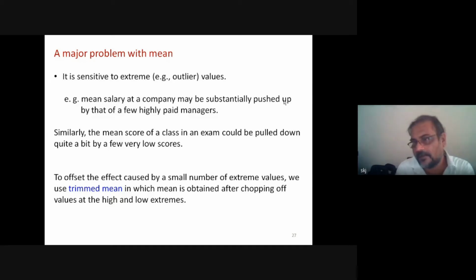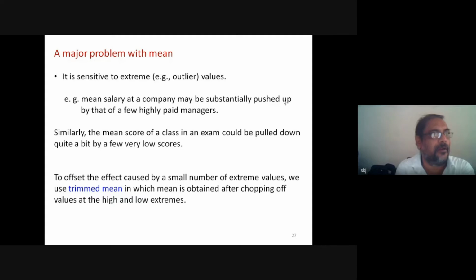If a student has a low score, then immediately it will affect the average, and likewise if a student has a very high score. So to offset the effect caused by the small number of extreme values, we use the trimmed mean, in which the mean is obtained after chopping off values at the high and low extremes.